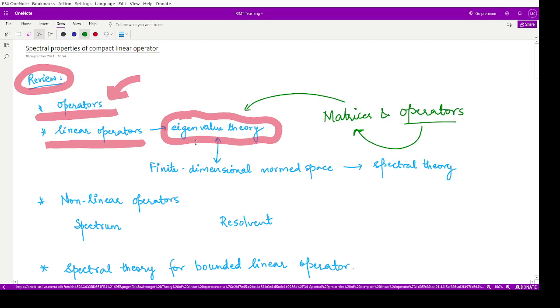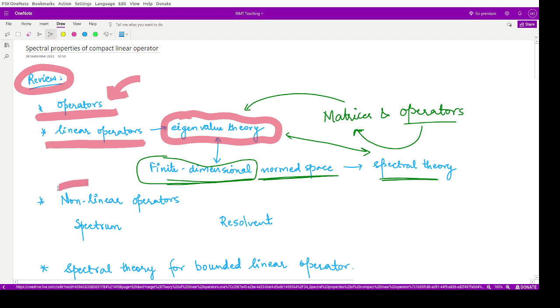So again, we have already seen that this eigenvalue theory could be related to the norm theory for normed spaces which is finite dimensional. That means the dimension of that normed space is finite. If that is so, then the eigenvalue theory is nothing but the spectral theory only. So you see, the spectral theory has a particular kind whenever we have a finite dimensional normed space, and that is the eigenvalue theory.